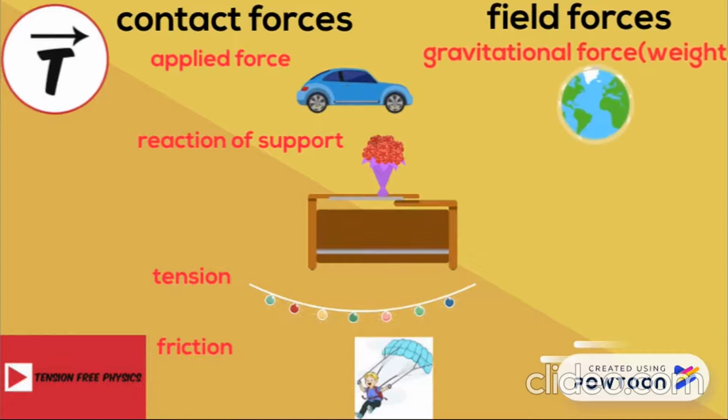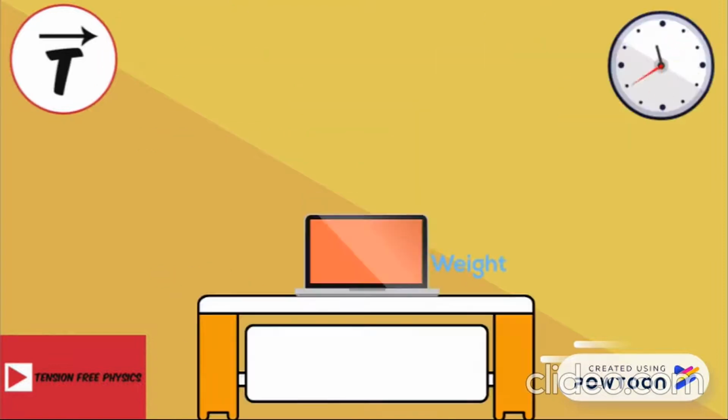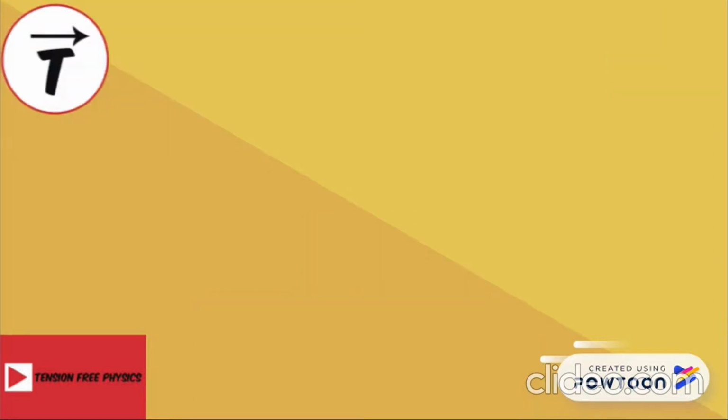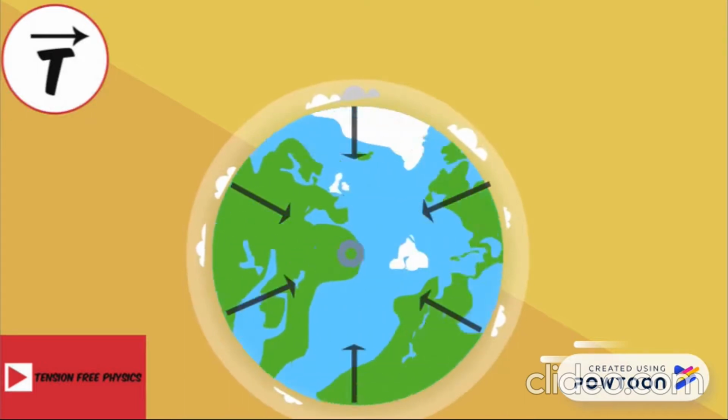We begin with the weight. Weight is the force of attraction exerted by Earth on objects. It starts from the center of mass of the object and is directed vertically downwards. By vertically downwards, we mean that it points towards the center of the Earth.